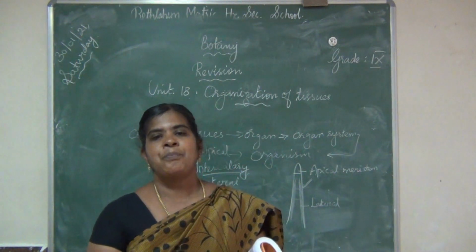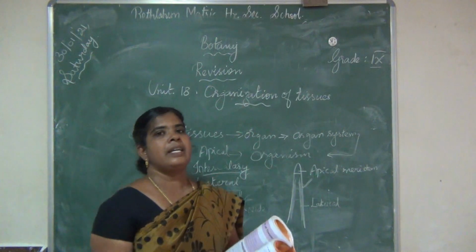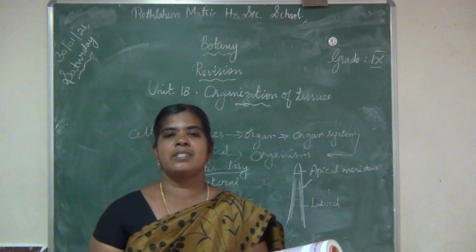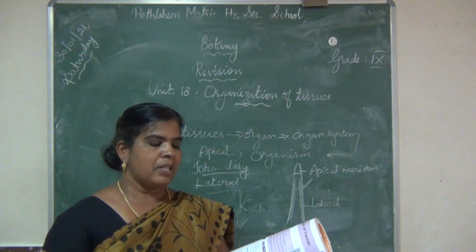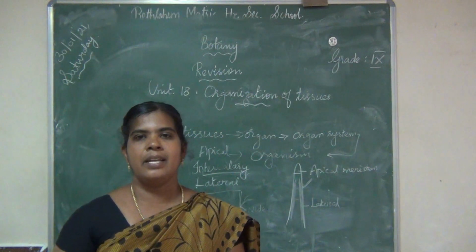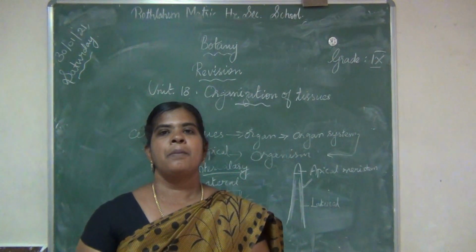So these are the types of meristem you are learning. Next, the functions of meristem. These are actively dividing tissues responsible for primary and secondary growth of the plant.